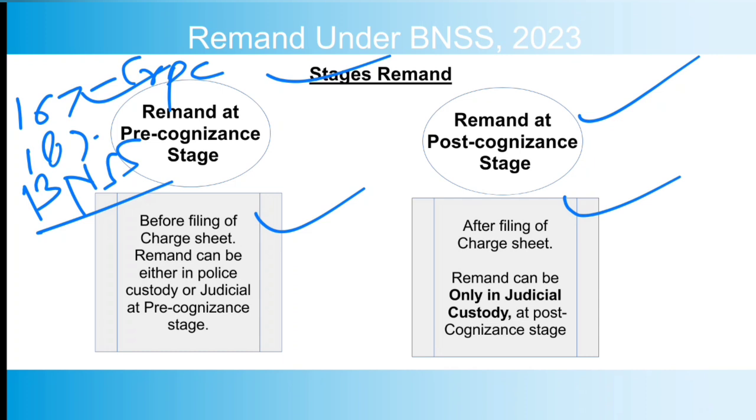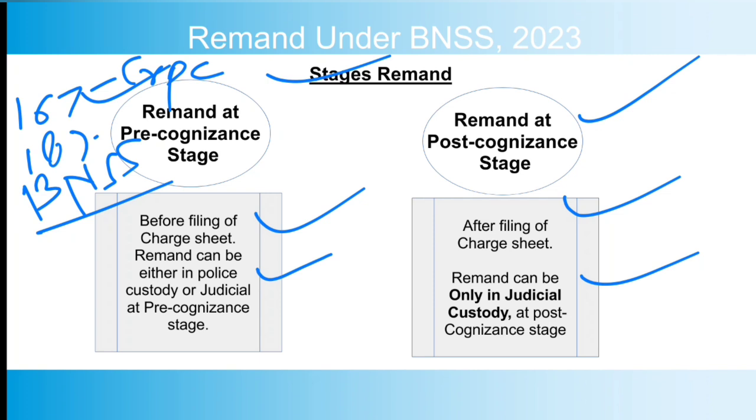Before filing of the charge sheet, it is either in police custody or judicial custody, but after filing of the charge sheet, the remand is at post-cognizance stage, and that can only be authorized in judicial custody. So it is to be remembered that remand at pre-cognizance stage can either be police remand or judicial remand. Now there is a further subject of discussion.